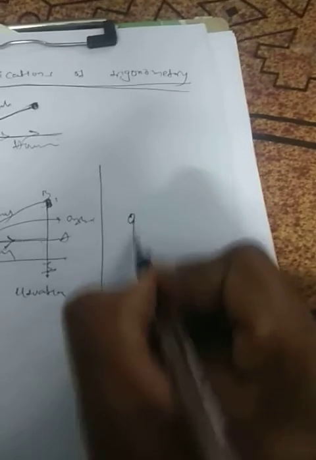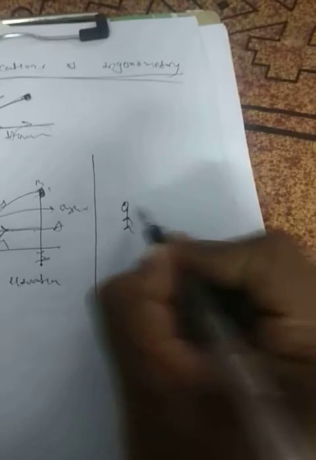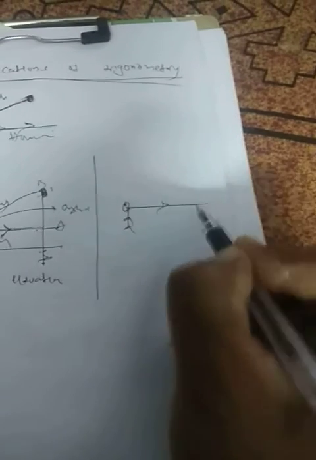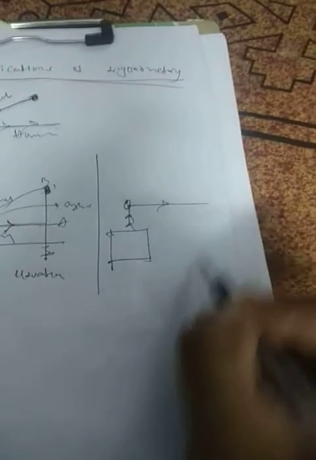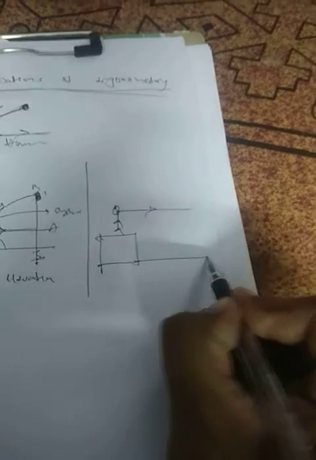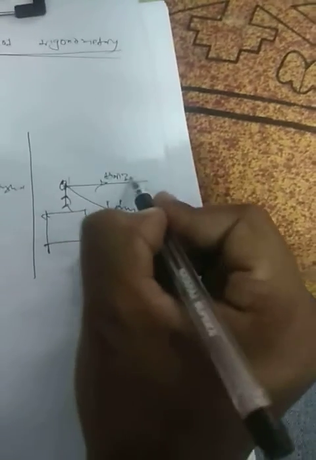Next, an observer is here, and this is his horizontal line. Let us take that he is on top of a building and there is a ball on the ground. He is observing the ball like this: this is the line of sight and this is the horizontal line.